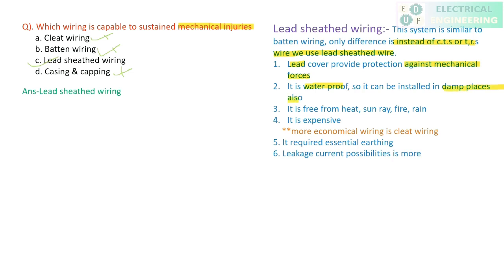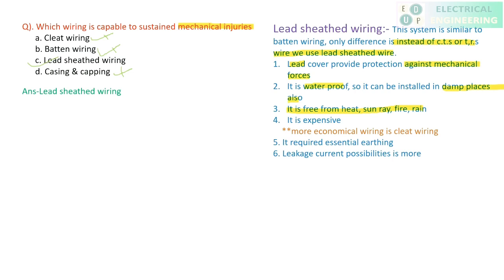Clear? So it is free from the heat, sun, fire and rain, so it can be used in most environmental conditions. Remember, this particular lead sheath wiring can be used in any kind of worst environmental condition.